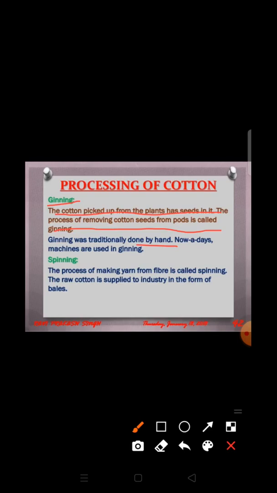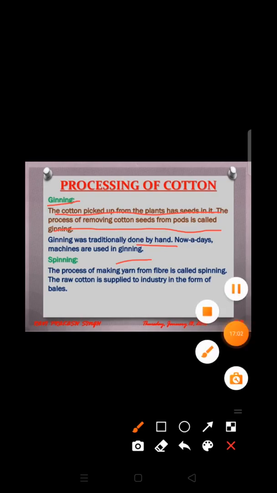Okay, and the machine used for ginning is called a roller gin. This roller gin has steel pins which are fixed on two rollers, and these rollers act as a comb. And when the cotton fibers are passed through this roller gin, the seeds are combed out and collected in a vessel, and the ginned cotton, which is also known as lint, is left behind. So I'll show you the ginning machine also.